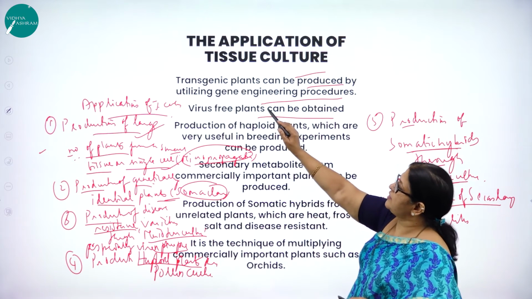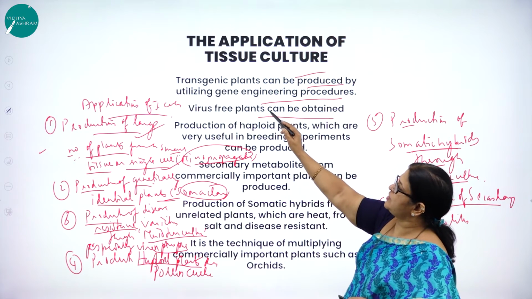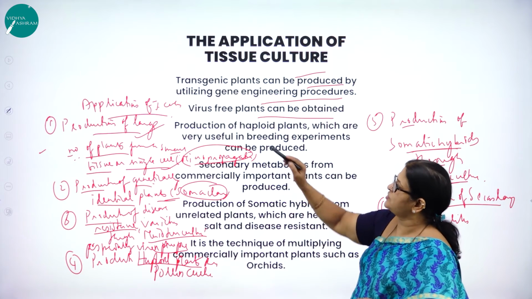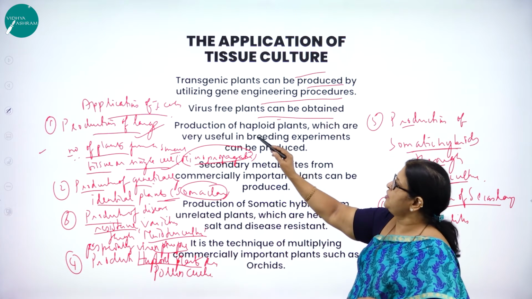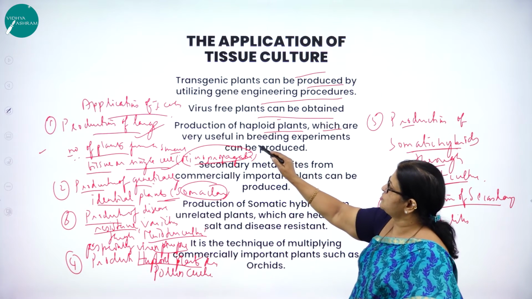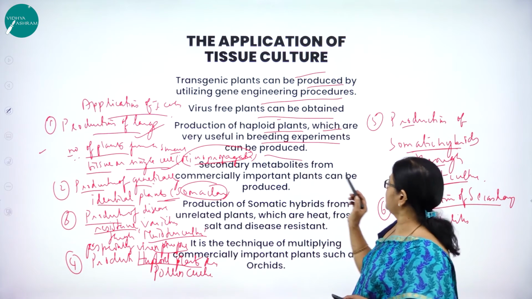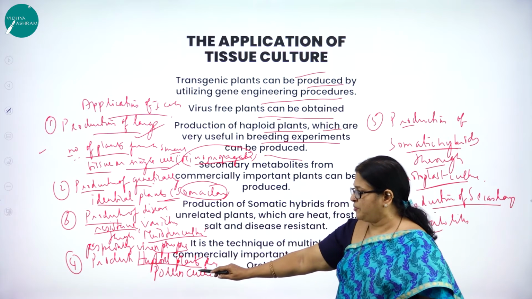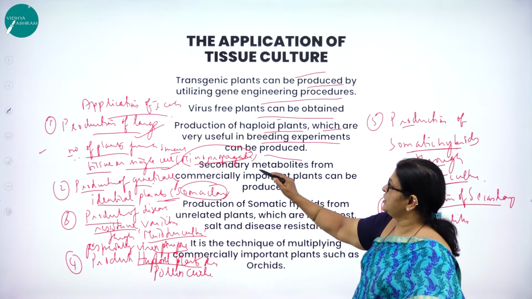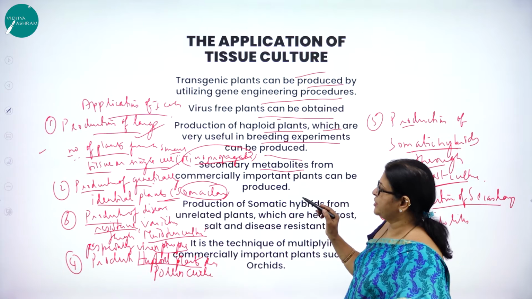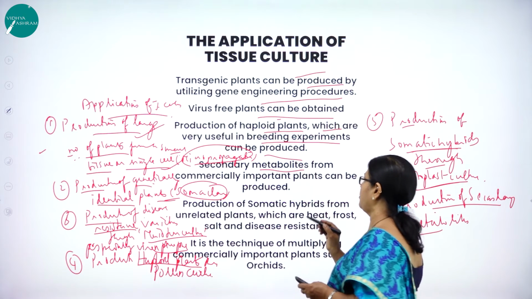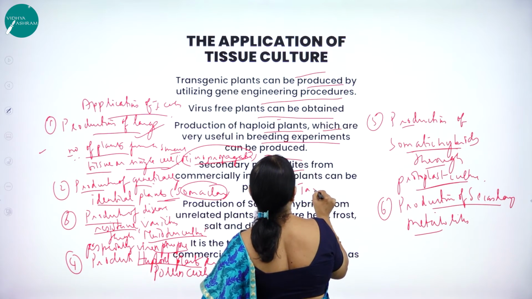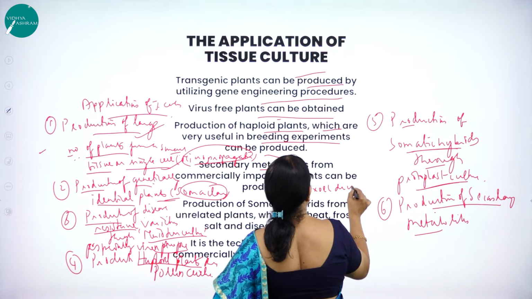So as I said, transgenic plants can be produced by utilizing the manipulation of genes. Virus-free plants can be obtained. Production of haploid plants which are useful in breeding experiments can be produced, as I said, through pollen culture. Then production of what? Secondary metabolites, from commercially important plants, like what? Like we have Taxol, it's a drug.